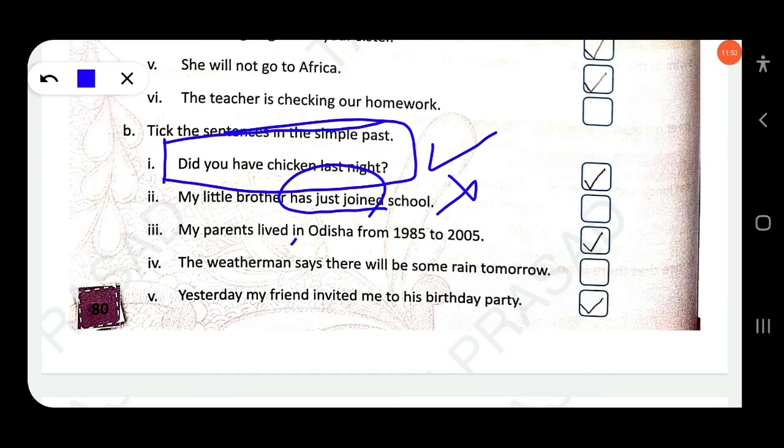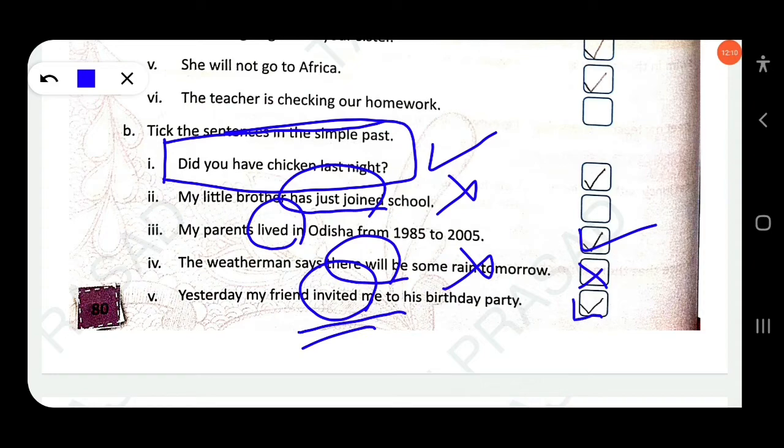So this is a past event. Lived. So you have to make a tick here. Then next, the weatherman says there will be some rain tomorrow. So this is a future event, so you have to cross here. Then next, yesterday my friend invited me to his birthday party. So this is simple past, the action happened in the past, so you have to make a tick here. Okay.